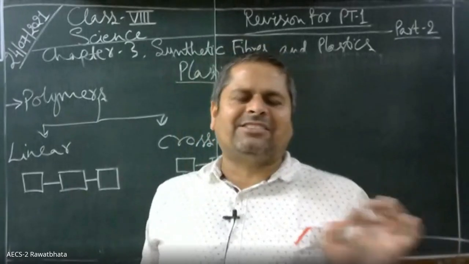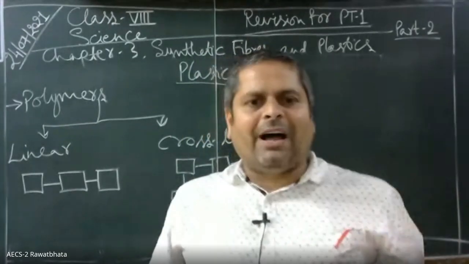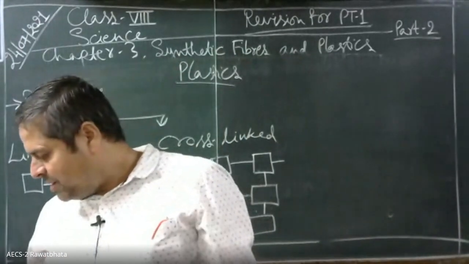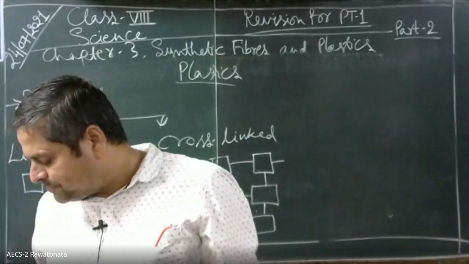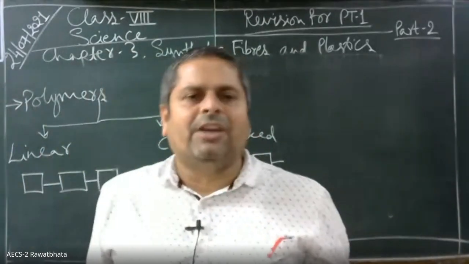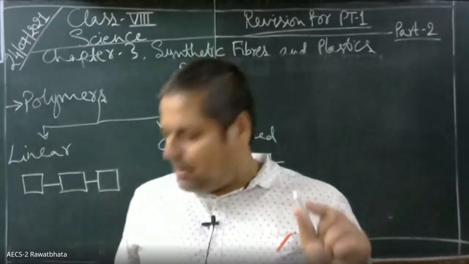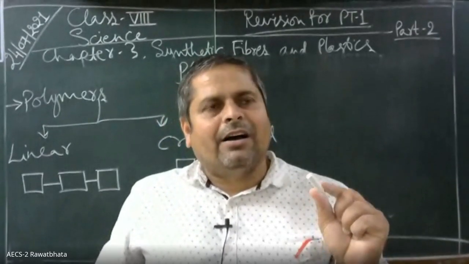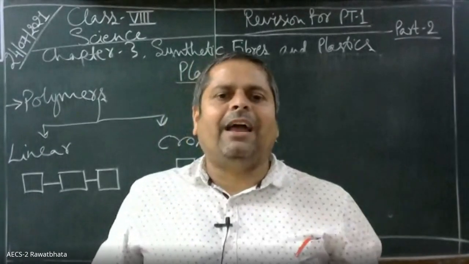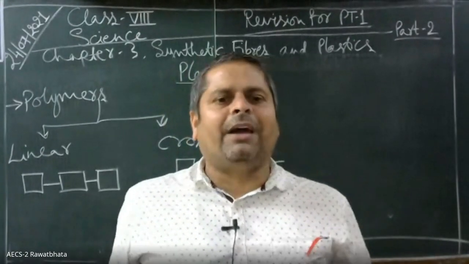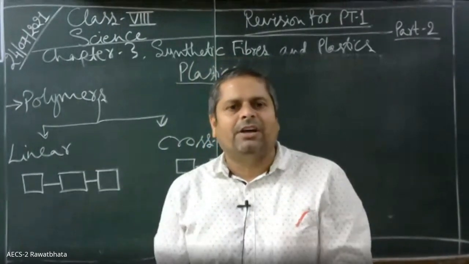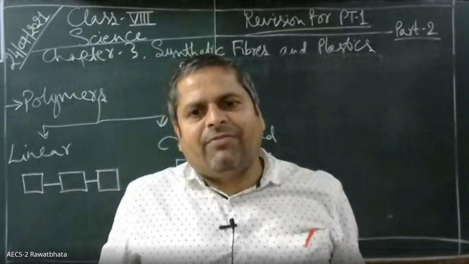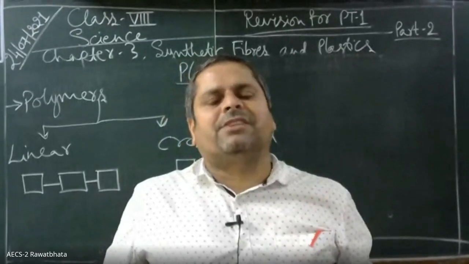We have to learn their examples of thermoplastics and thermosetting plastics. Okay, children? Thermoplastics के example बताओ. Polythene and PVC are examples of thermoplastics, while thermosetting plastics are bakelite and melamine. Bakelite and melamine are thermosetting plastics. These switchboards are made up of thermosetting plastics. Okay, children?